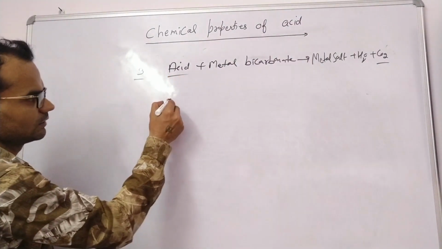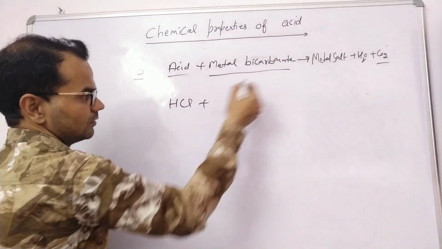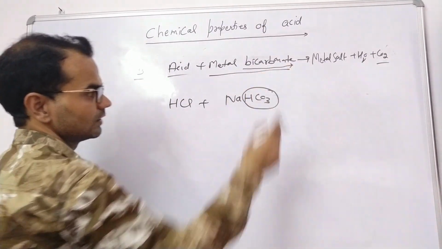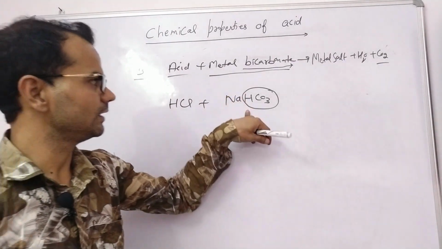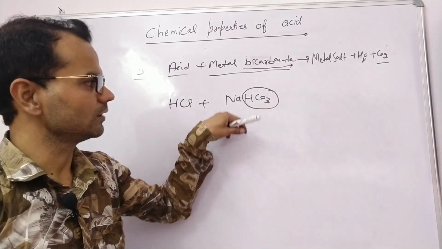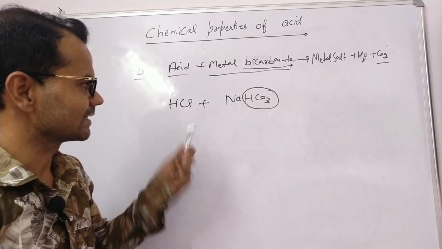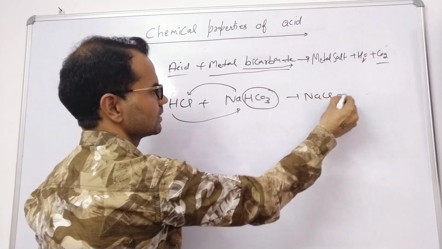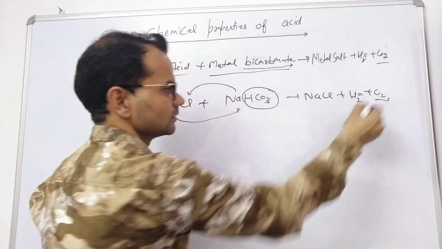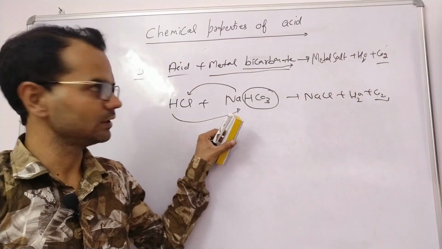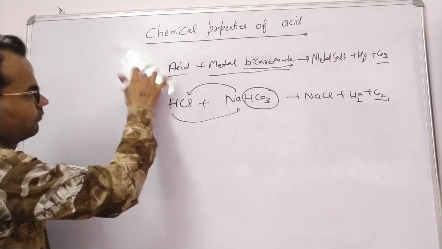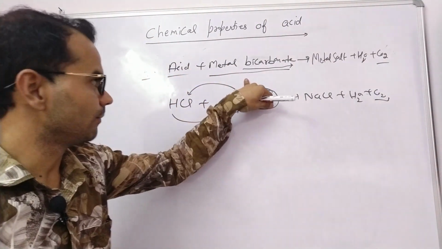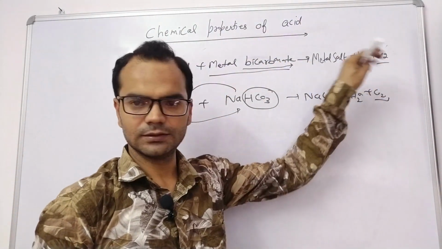What is bicarbonate? For example, acid we have HCl, and NaHCO3. The HCO3 ion is called the bicarbonate ion, or simply we can say sodium hydrogen carbonate. Reactions are very simple. Double displacement reaction again. NaCl plus water plus CO2. Clear? This is the fourth property of acid. It reacts with metal bicarbonate to give metal salt plus water plus CO2.